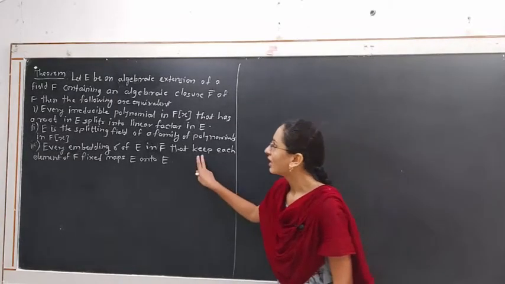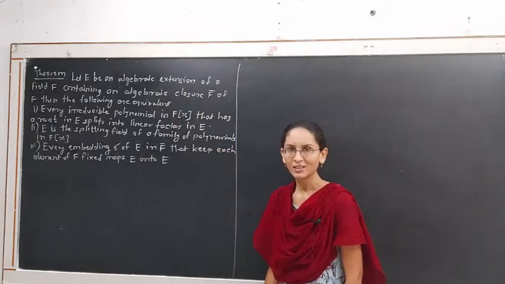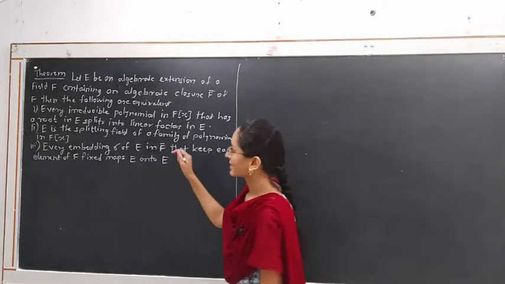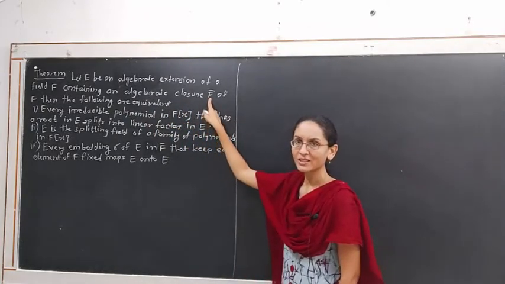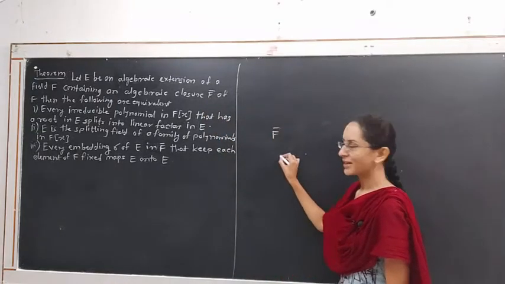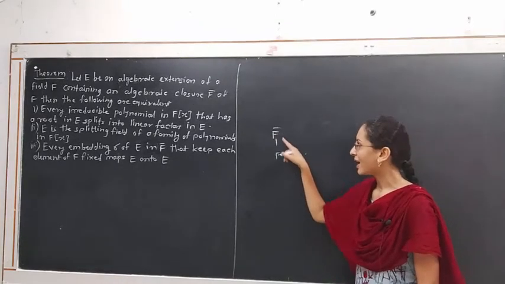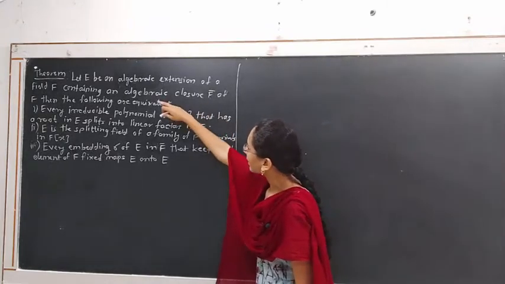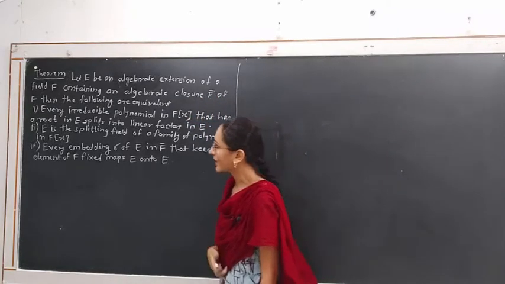That theorem was: let E be an algebraic extension of a field F. Algebraic extension means the extension having all the elements algebraic over the given field. Containing algebraic closure. In general, F bar is the algebraic closure of the field F if F bar is algebraically closed and F bar is an algebraic extension of F. Let E be an algebraic extension of a field F containing an algebraic closure F bar of the field F, then the following are equivalent.